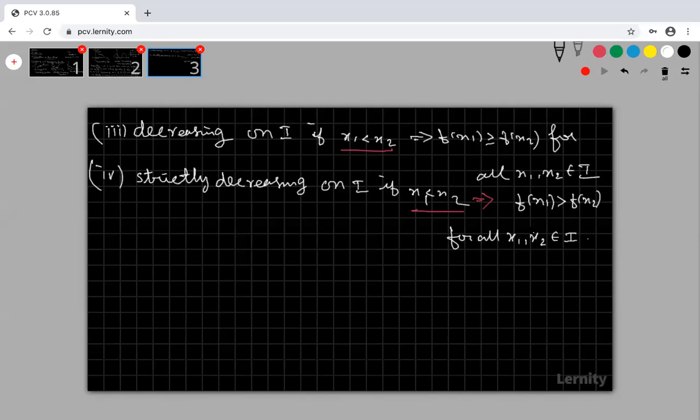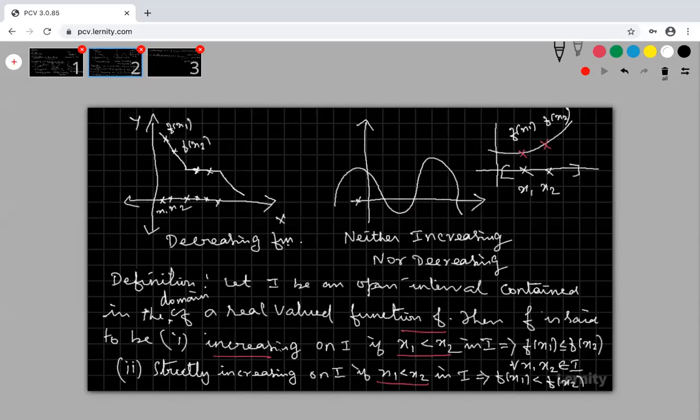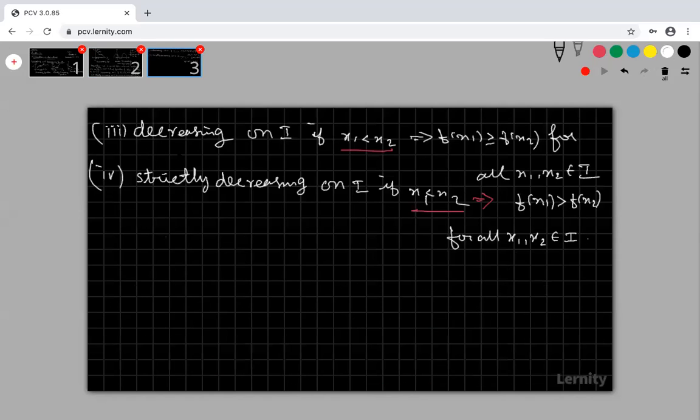So please try to understand the definitions. One is increasing, another one is strictly increasing. One is decreasing, another one is strictly decreasing. If in some interval these four cases are not satisfied, sir, in some points it is satisfied, some points not satisfied. Look at that, this is for all.